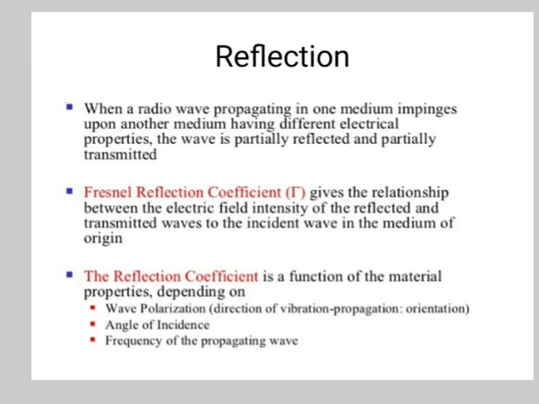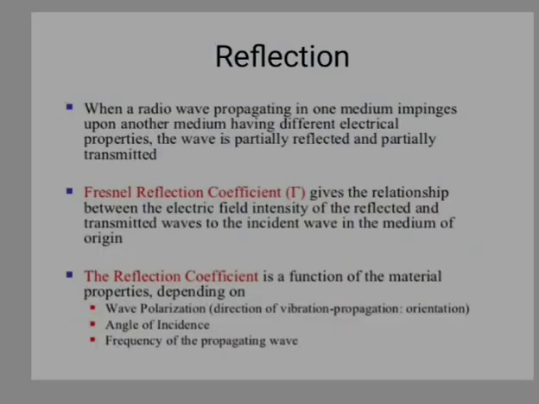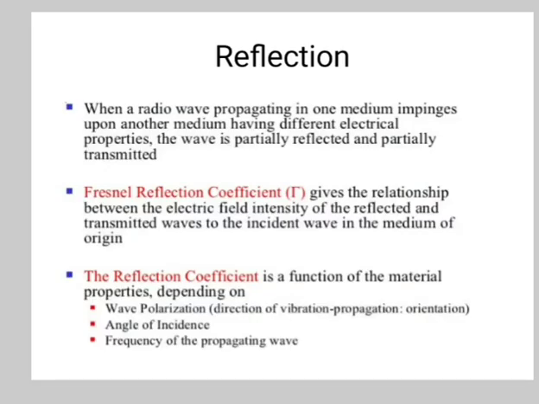So reflection is when a radio wave propagating in one medium impinges upon another medium having different electrical properties, the wave is partially reflected and partially transmitted. The Fresnel reflection coefficient gives the relation between the electric field intensity of the reflected and transmitted wave to the incident wave in the medium of origin.